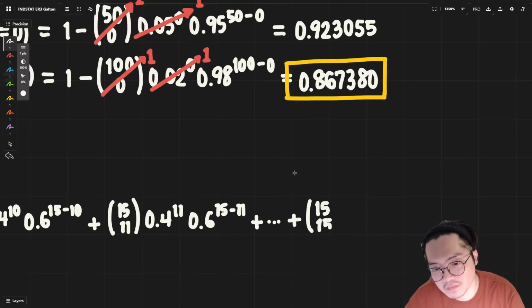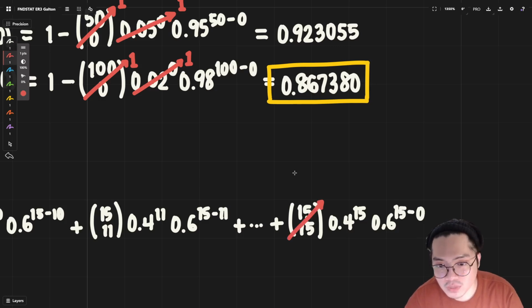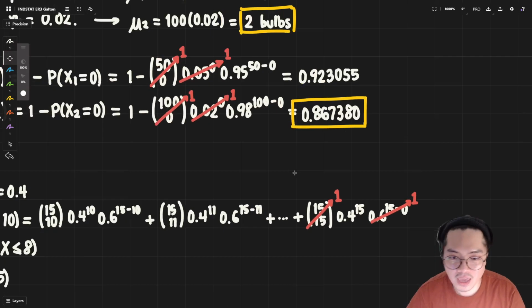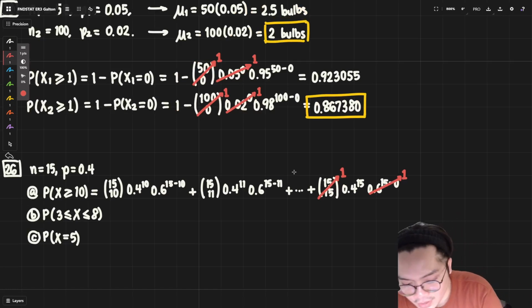Up until 15 choose 15, 0.4 raised to 15, 0.6 raised to 15 minus 15. In this case, we can cancel this, and we can try to put all of these together. 15 choose 10 times 0.4 raised to 10 times 0.6 raised to 5.